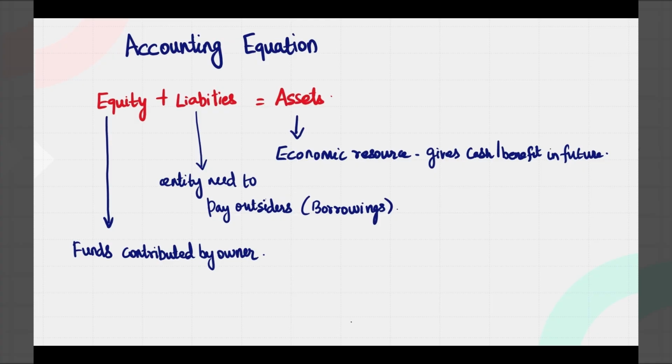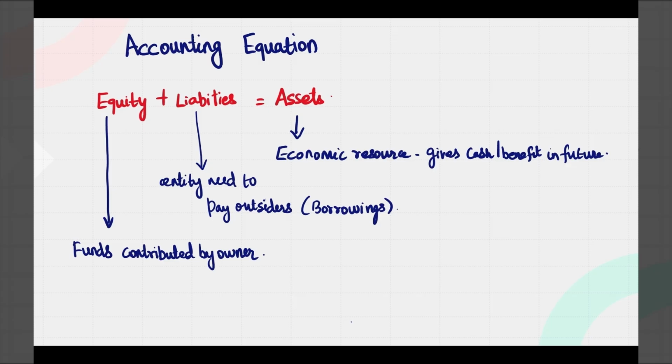How about liabilities? It is nothing but what the entity needs to pay to the outsiders. It is liable to pay, that's why it is a liability. That means it is due to pay to the outsiders. It could be borrowings, or it has purchased something for the business on a credit basis for which the payment has not yet been made, or it has got services from the employees but the salaries are yet to be paid to the employees. So that is also an example of a liability.